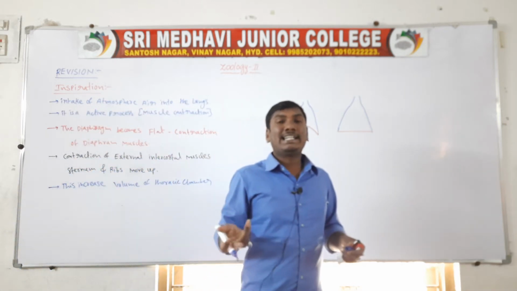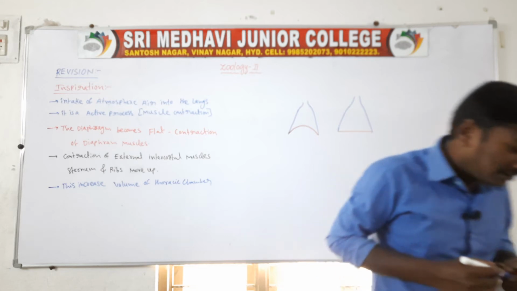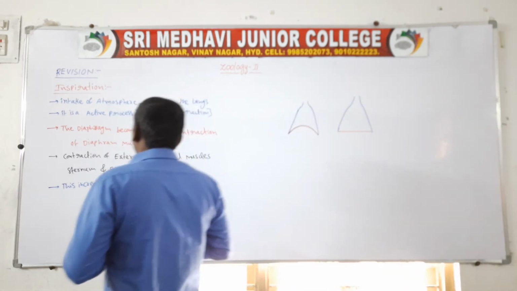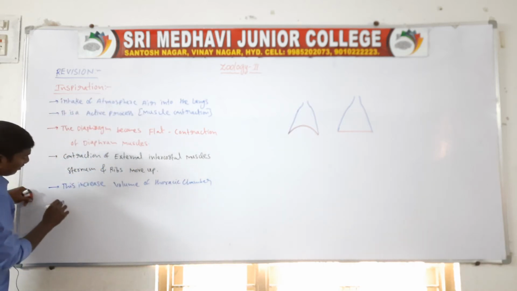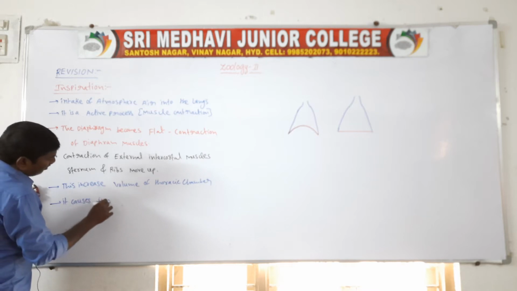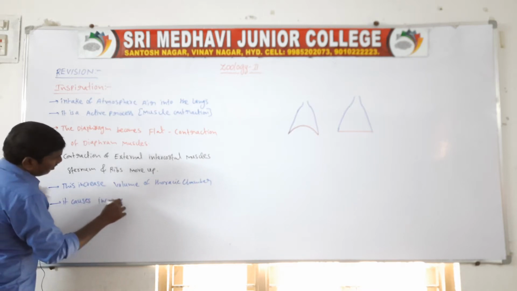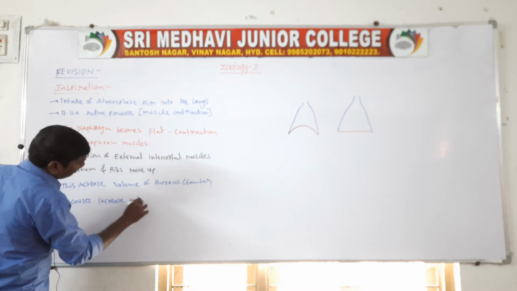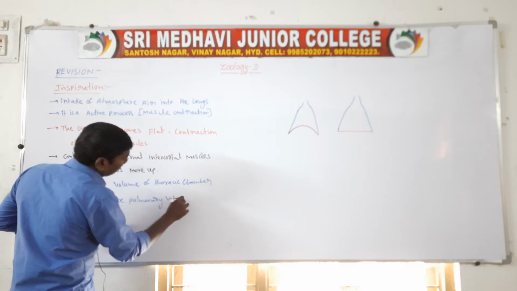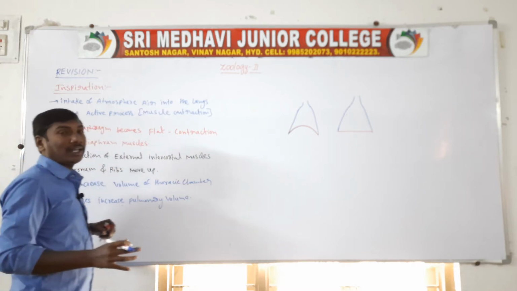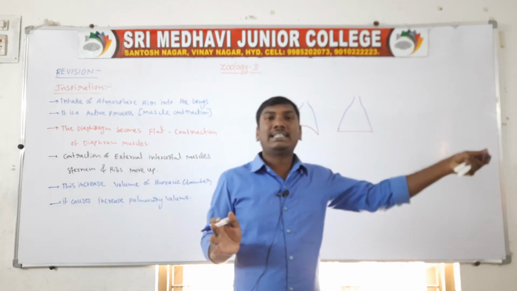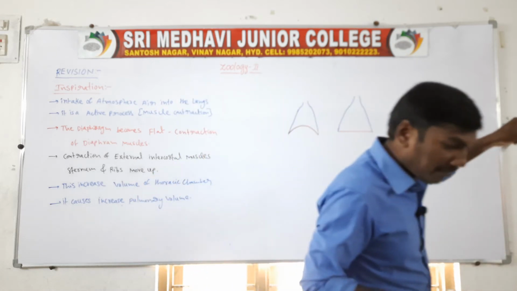It causes an increase in the pulmonary volume. As the pulmonary volume increases, atmospheric pressure relative to it decreases.